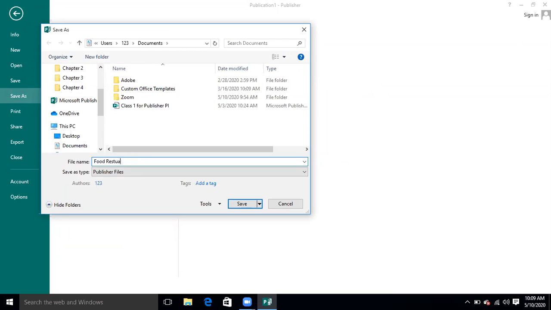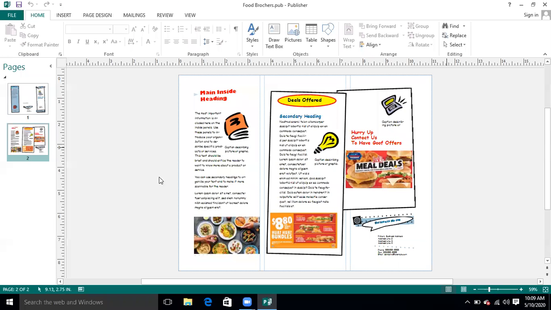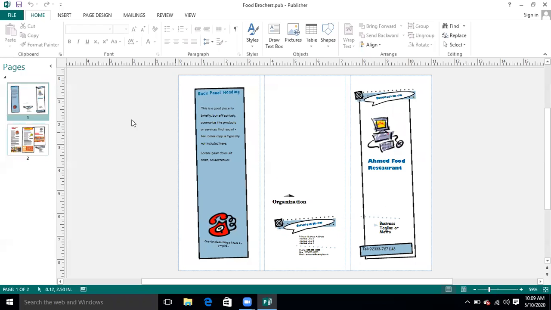and food brochure. Okay. Anyway, I have saved it. Where I have saved it? In my documents. So this is how you can save your brochure. Okay. So I would like, if you have got any question, you can ask me right now.